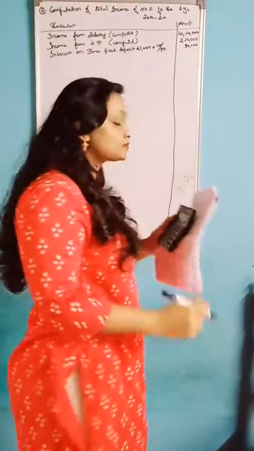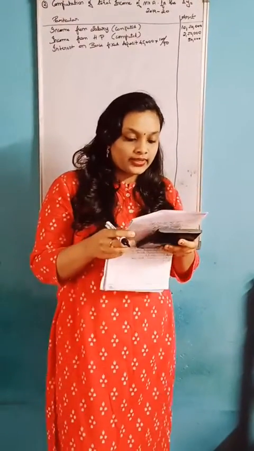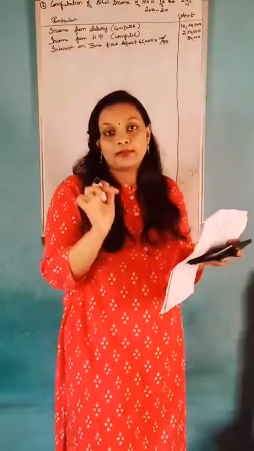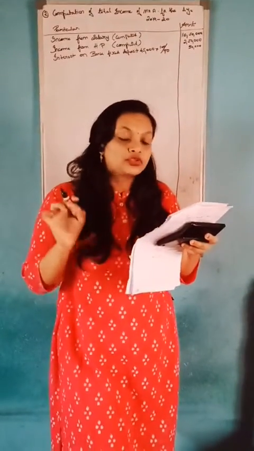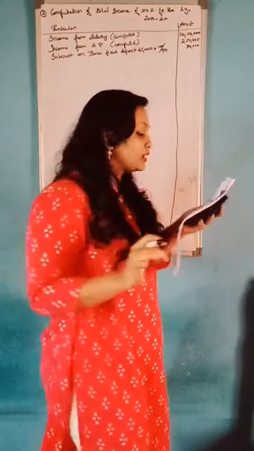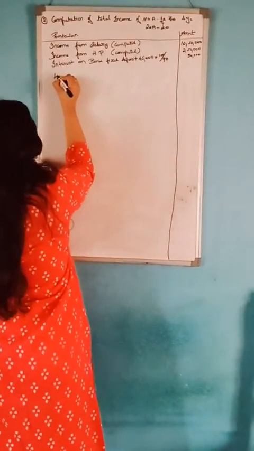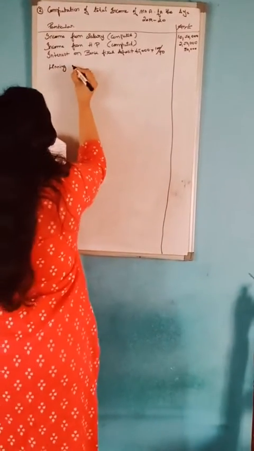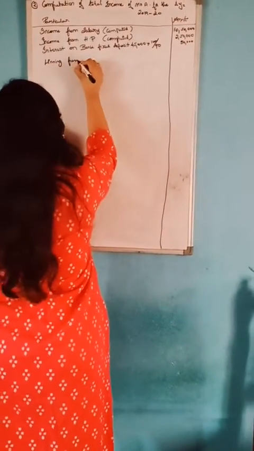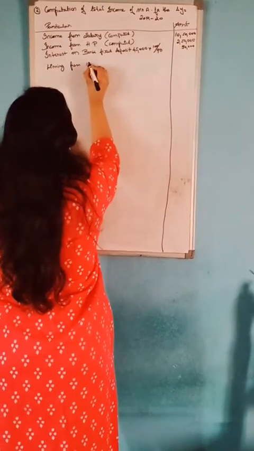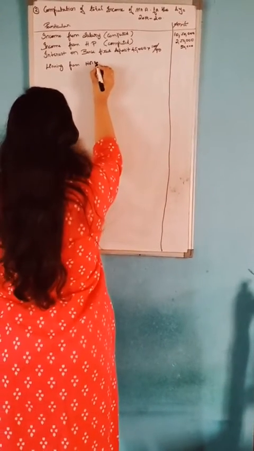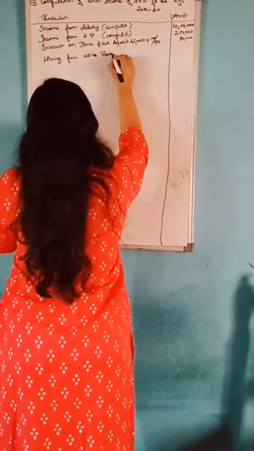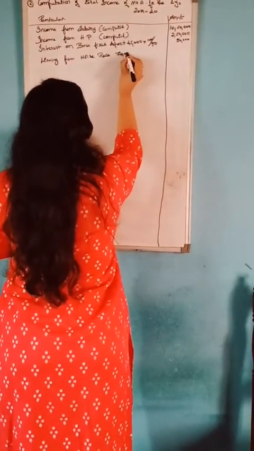Okay. Next one is winning from horse race rupees 70,000, in brackets they have mentioned net. So you should calculate TDS. That is winning from horse race, the question says 70,000.